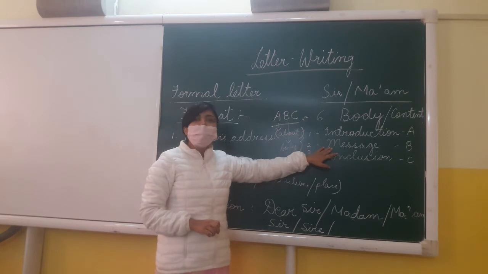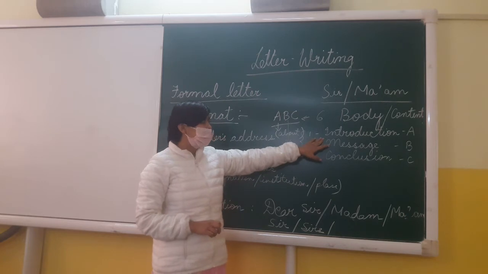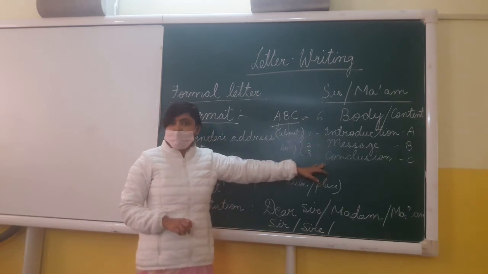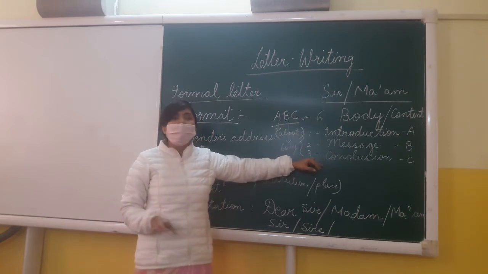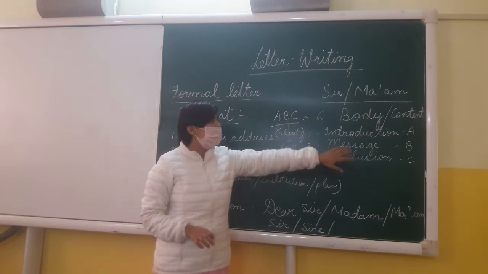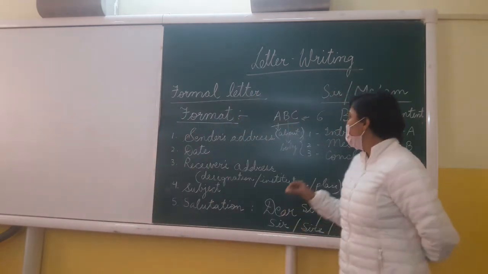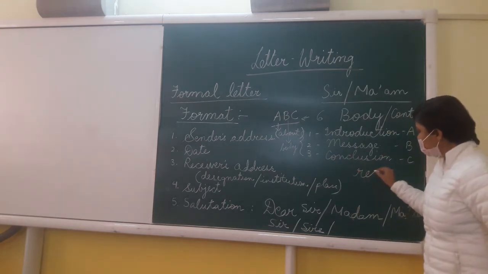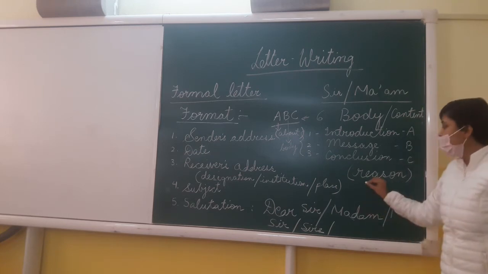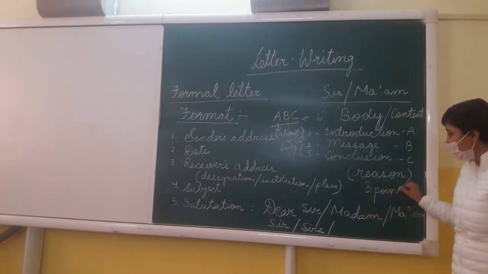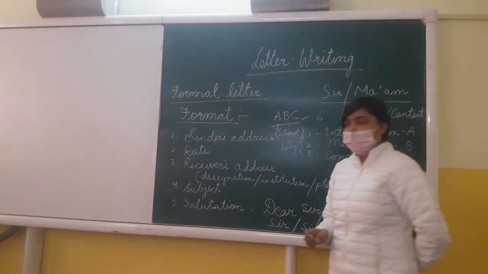This is the most important part of writing a letter. We may sometimes miss out with introduction, we may miss out with conclusion, but most of the things that we are mentioning, the most important part of the letter is the second one, that is message. In the message, now what do we need to write? Here we have to give the reason of writing the letter. And minimum 3 points must be given by you to mention that what is the message of my letter.